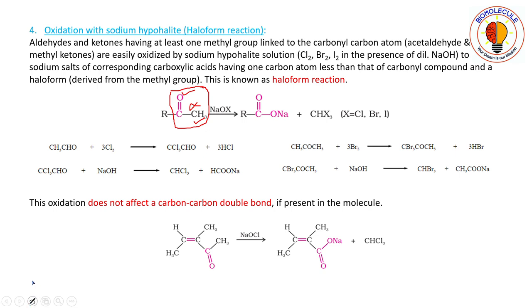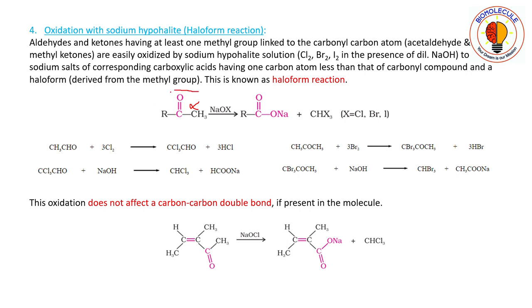You can remember it in both ways, that is ketomethyl group or alpha methyl group. Alpha methyl group must be present, or ketomethyl group.